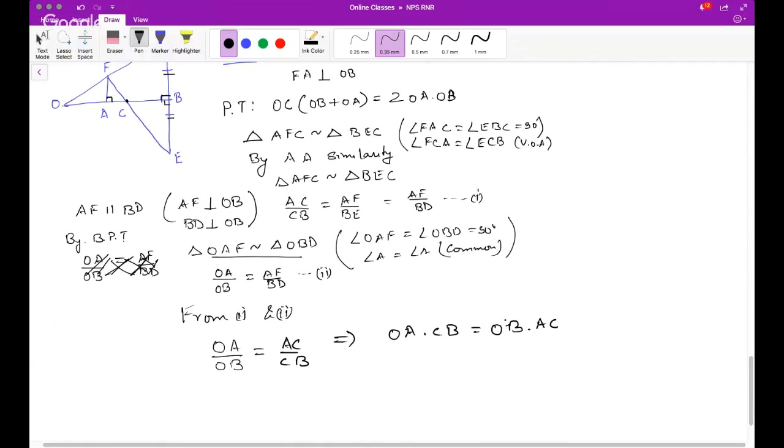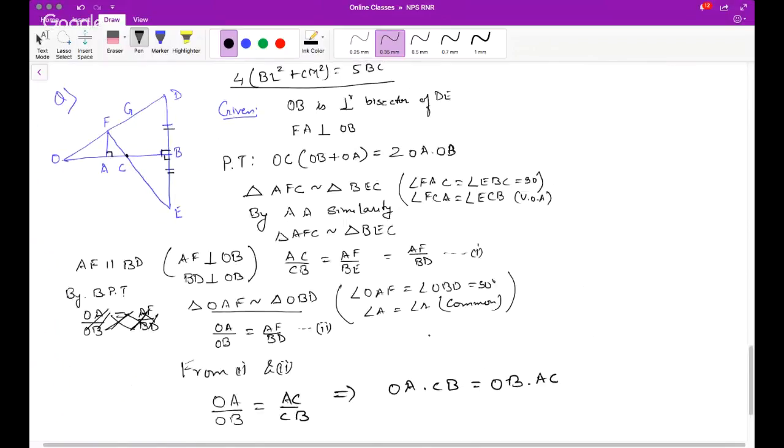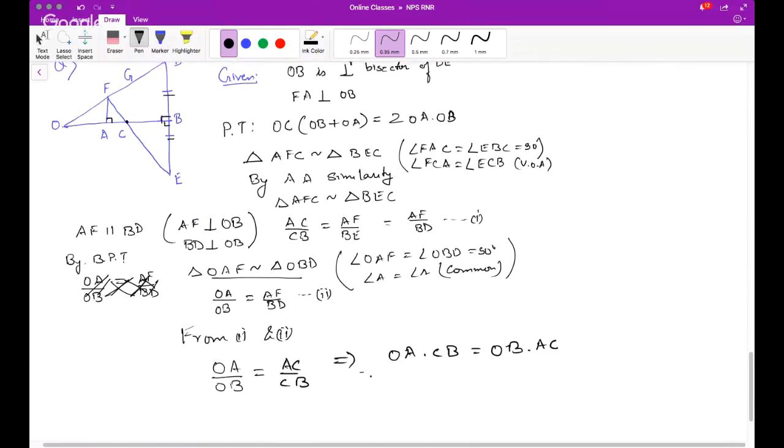Now CB can be written as, CB if you see is nothing but OB minus OC. So I can write this as OA times CB. This CB can be written as OB minus OC. I have to now get all in terms of OB minus OC. And then what is AC? AC, if you see, AC is OC minus OA.